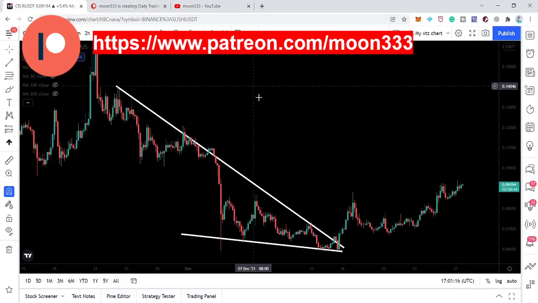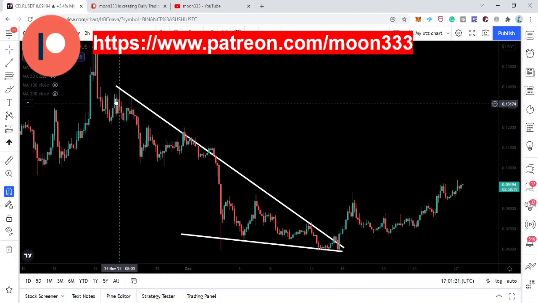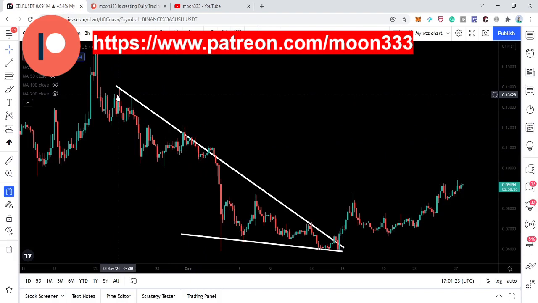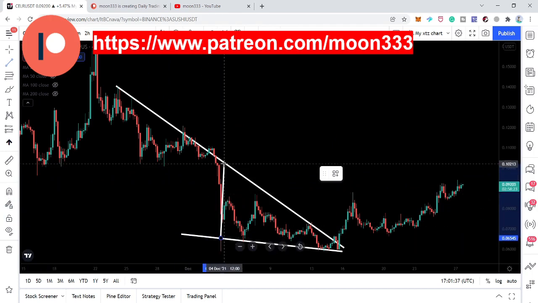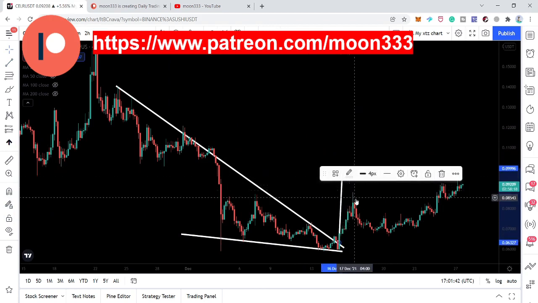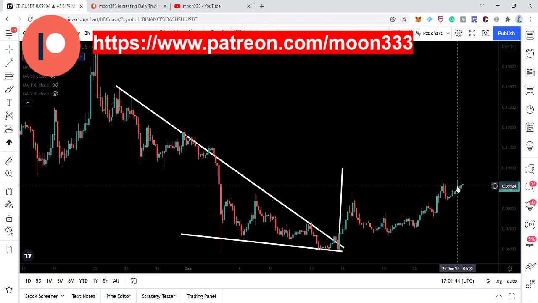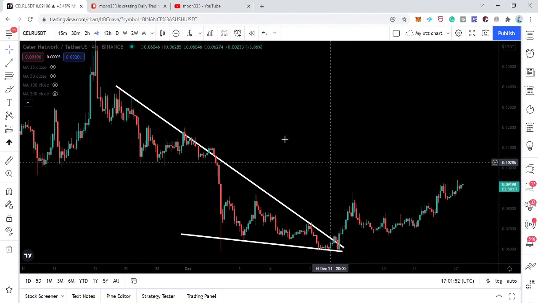So let's move back to the chart. This is the 4-hourly time frame, and we were watching that the price line was moving in this bearish pennant since after 24th of November, and finally here the price line broke out the resistance of this bearish pennant. And our target for this pennant was, if I place this trend line at the breakout point, then our next expected target is approximately 10 cents, and so far the price line has rallied up to 9.4 cents, very close to this target. Now let's take a look at the next target and next expected breakout.